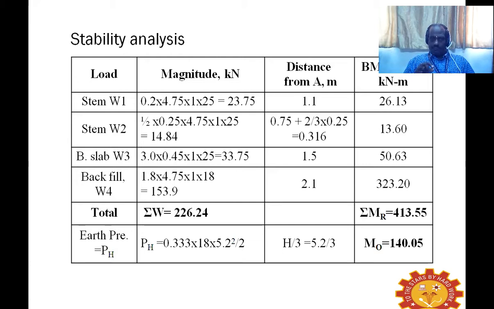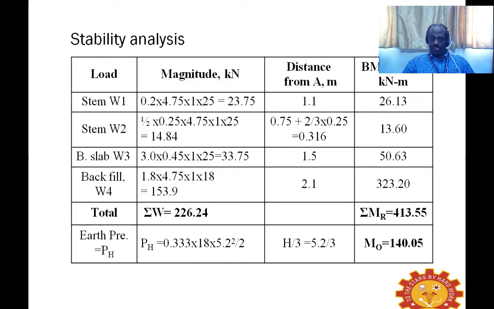And for the triangular portion, in the same way we can find out half into base into height multiplied by the length of the stem, that is 1 meter, and you can multiply by density and find out the weight. You take the weight of the triangular part of the stem, and we can find out the distance again from the edge of the heel slab, and you can multiply and find out the bending moment.